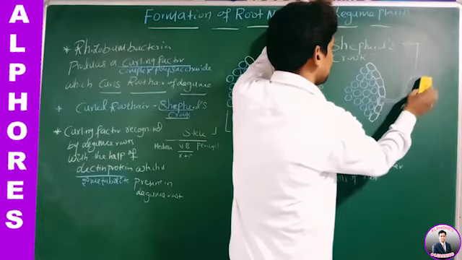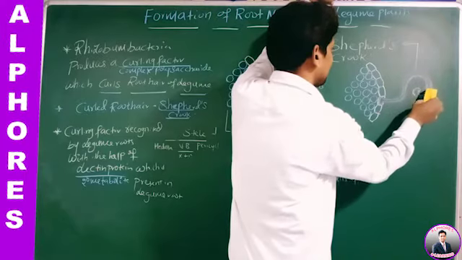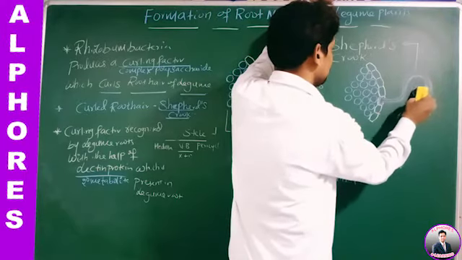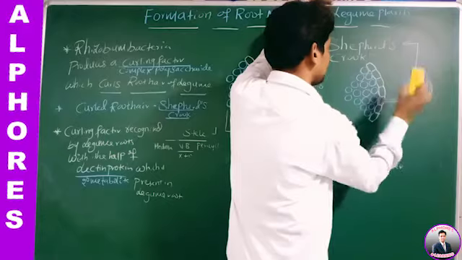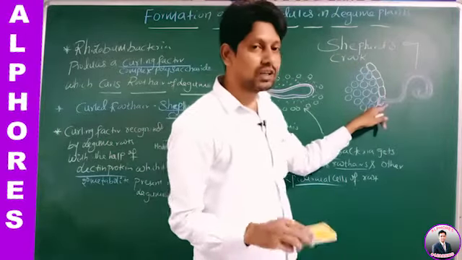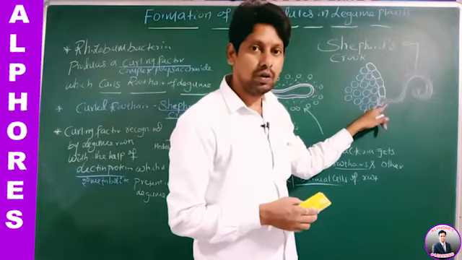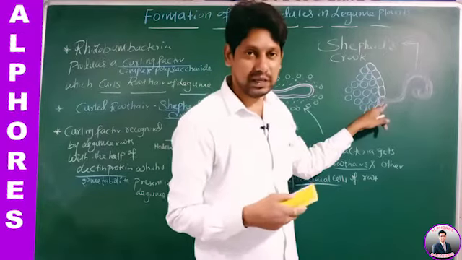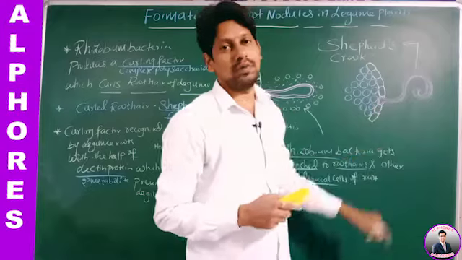What gets exposed to Rhizobium bacteria? The plasma membrane of the root hair. How does the cell wall of the root hair get dissolved? With the help of cell wall dissolving enzymes. Who secreted them? Rhizobium bacteria.